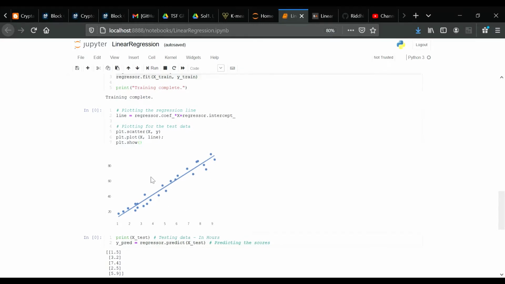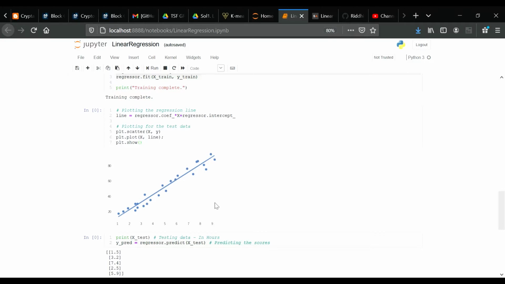So let's consider a scenario where we want to determine the linear relationship between the number of hours a student studied and the percentage of marks that the student scores in an exam. We want to find out that, given the number of hours a student prepares for a test, about how high of a score can the student achieve. If we plot the independent variable hours on the x-axis and the dependent variable percentage on the y-axis, linear regression gives us a straight line that best fits the data points as shown in the figure below.